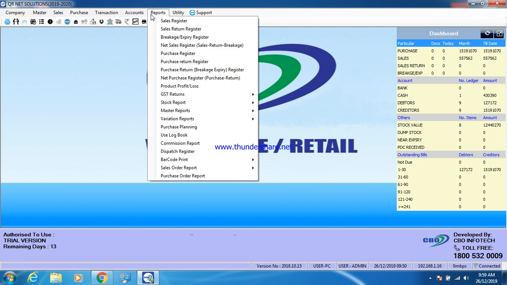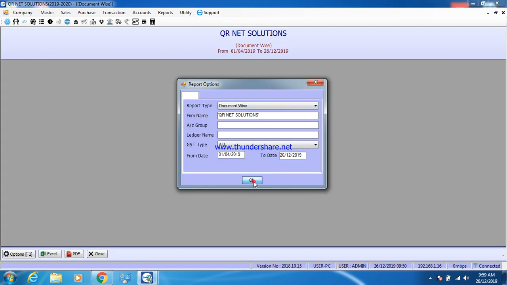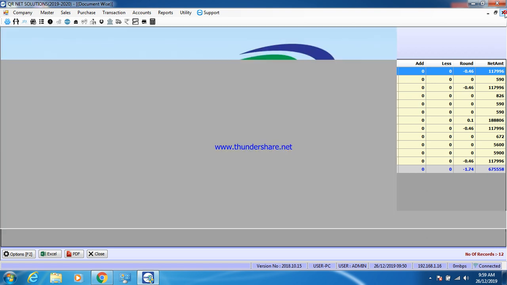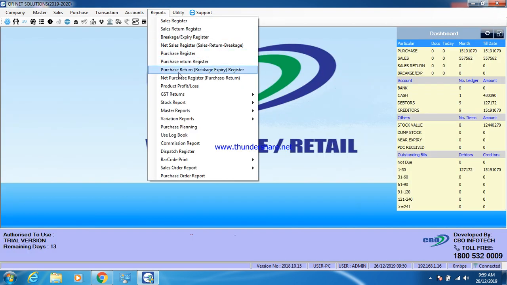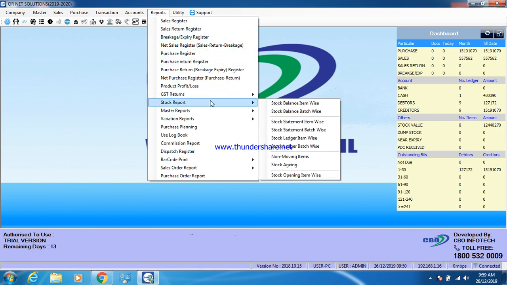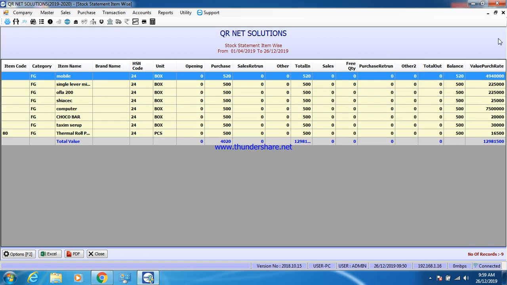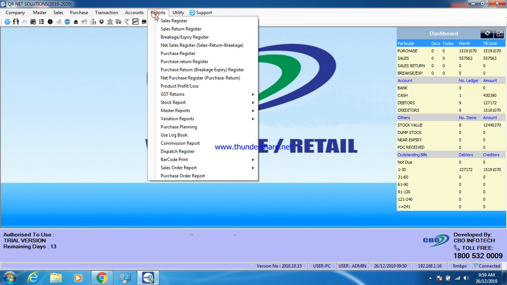Here another option is reports. Sales register, you can see sales reports. And in other reports like purchase register, stock report. Suppose if you want to see stock values, suppose stock statement item wise, you can see this report. According to the requirement, there are so many reports like GST reports, masters reports, variation reports, purchase planning, purchase order reports, and sales order reports.